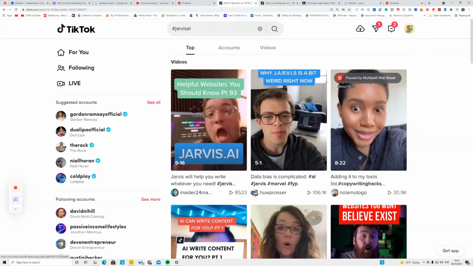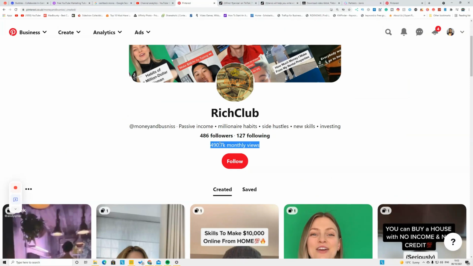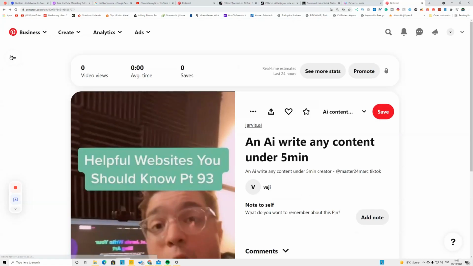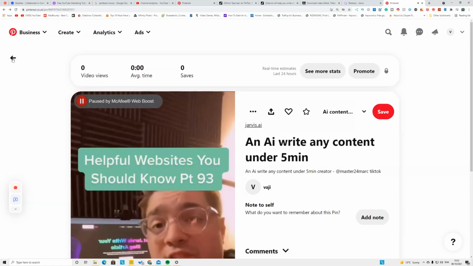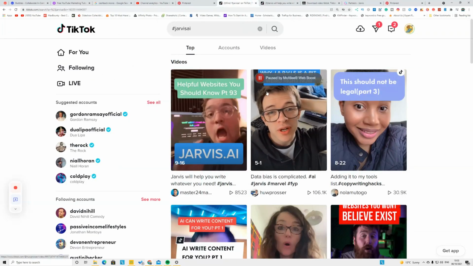It's like 5 to 10 posts per day from TikTok into Pinterest, and you can see over 500,000 views for free from Pinterest, and you can target a specific audience and make money from it. I hope you understand this method. You can use TikTok and Pinterest to promote any affiliate offers and make money from it. The creators already created the content. All you have to do is download and upload it on Pinterest and give them credit. That's the important part, and you can make money for free.